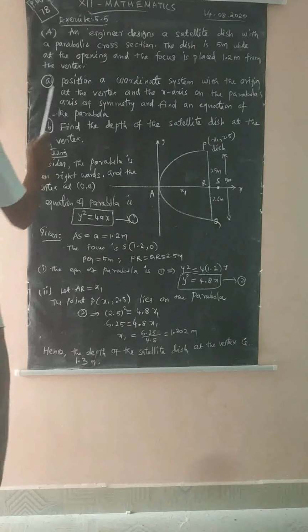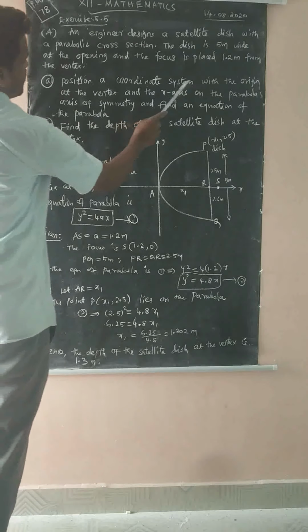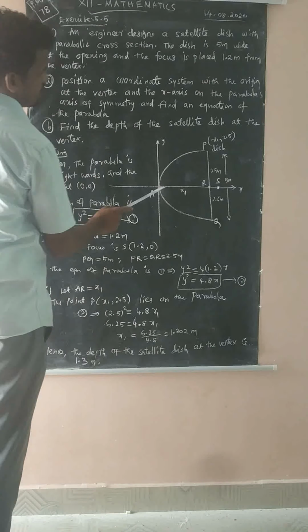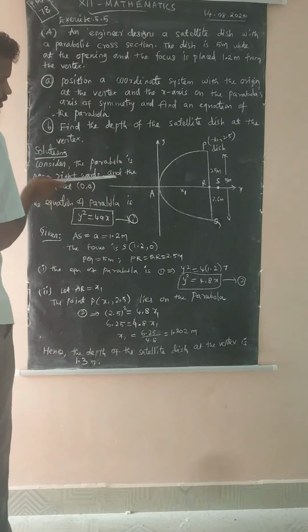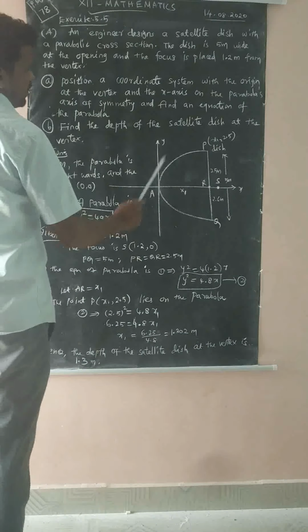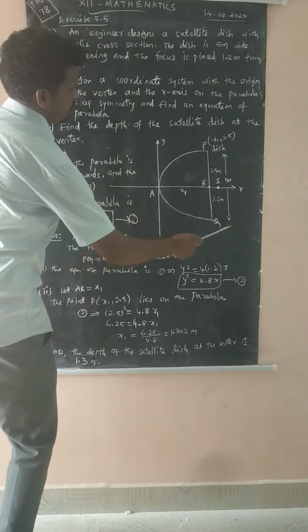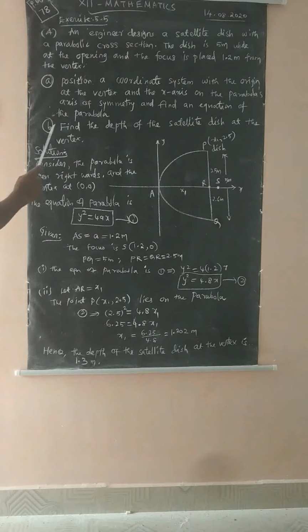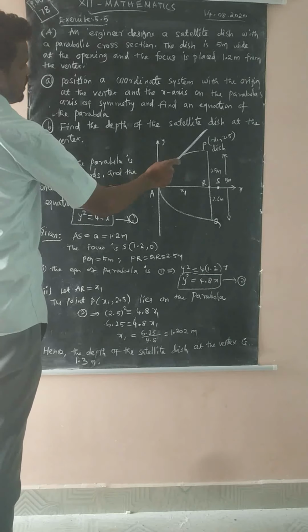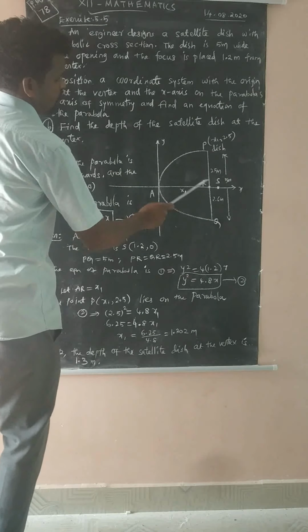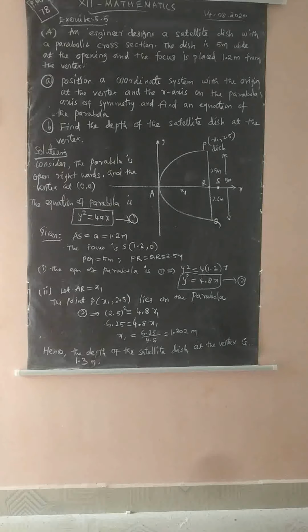Okay, and then question number 1. Position a coordinate system with the origin at the vertex. Take this A as the origin, with the x-axis along the parabola's axis, as the parabola is symmetric about the x-axis. Find the equation of this parabola. Question 2: find the depth of the satellite dish at the vertex. This means AR, and we can find the AR value in the second question.